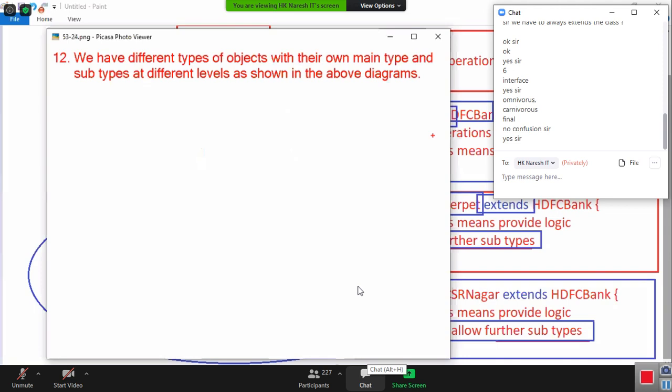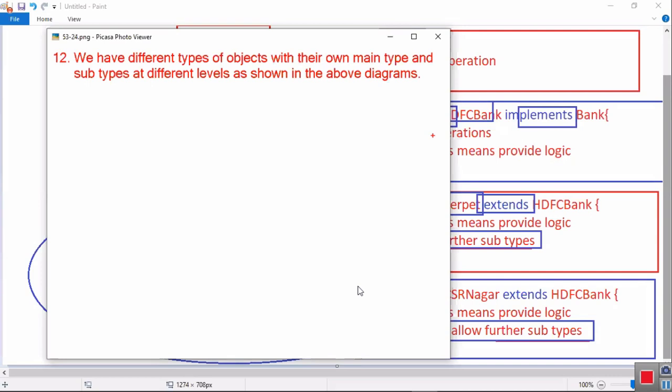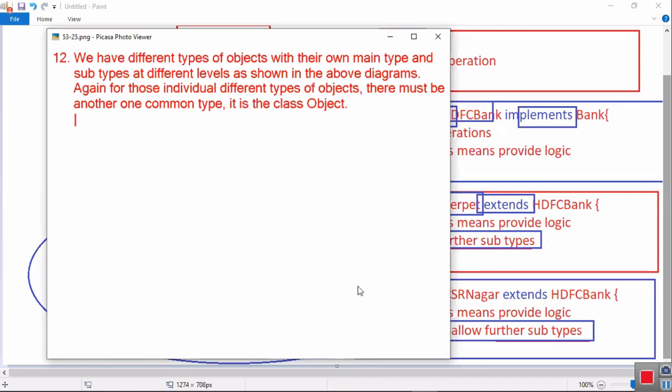We have different types of objects with their own main type and subtypes at different levels, as shown in the above diagrams. Again, for those individual different types of objects, there must be one more common type. It is the class Object. It is a common type, but it is a class, not an interface. Why it is not an interface, I will tell you.